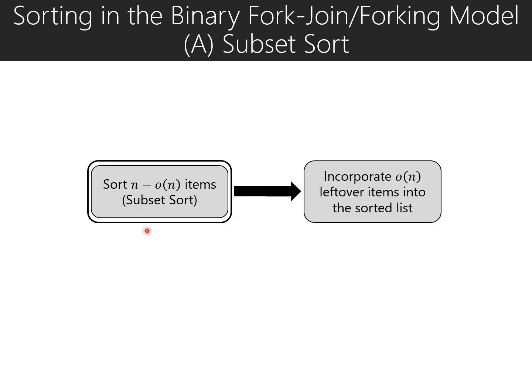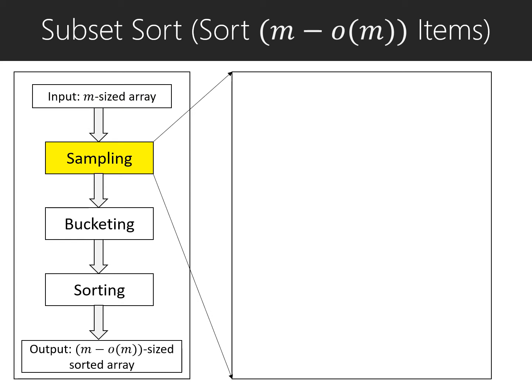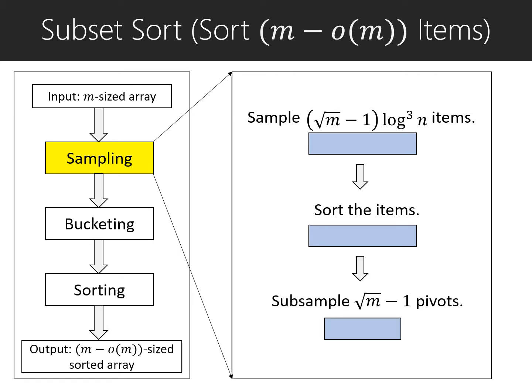We now present the first step of our algorithm, which we call subset sort. Here all the items except o(n) items get sorted. There are a few steps in our subset sort algorithm: first we do some sampling, then bucketing, then sorting, and then we get the final output array. Given an input array of size m, in the sampling step, we first sample roughly square root of m times log cubed n items. Then we sort these sampled items, and then we subsample further to get only roughly square root of m items. This ensures that the subsampled items are evenly distributed.